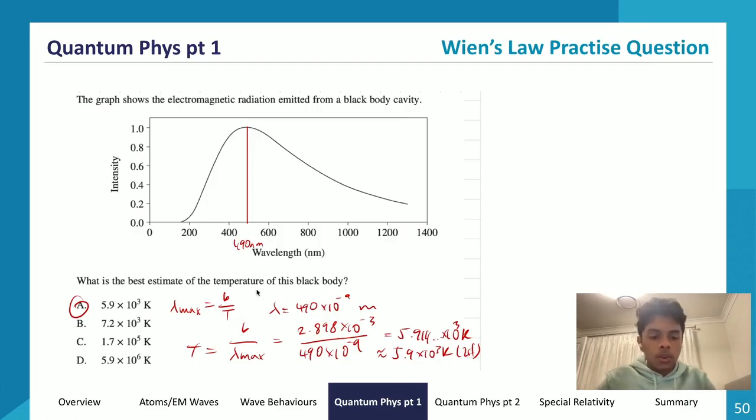So now we use the equation lambda max is equal to B over T. I rearranged that to isolate T because T is what we're looking for. So T is equal to B over lambda max, and then I sub everything in: 2.898 times 10 to the power of -3, which is Wien's constant, divided by our wavelength, lambda max, which is equal to 490 times 10 to the power of -9, to get a value of 5.9 times 10 to the power of 3 Kelvin, approximately, which is our answer A over here. So that's how we would do this blackbody radiation question.